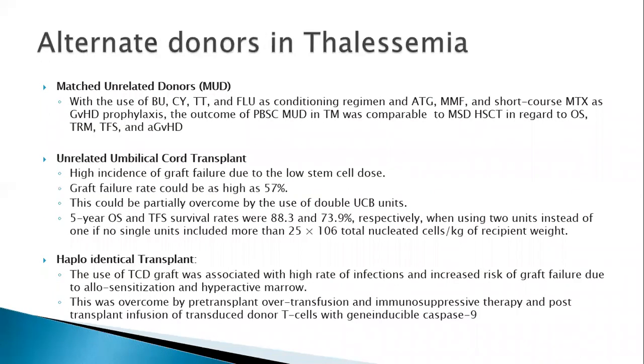So can we look for alternate donors? Because the chances of having a matched sibling or a family donor who is not affected by thalassemia is sometimes difficult, and most often we may not get a donor.